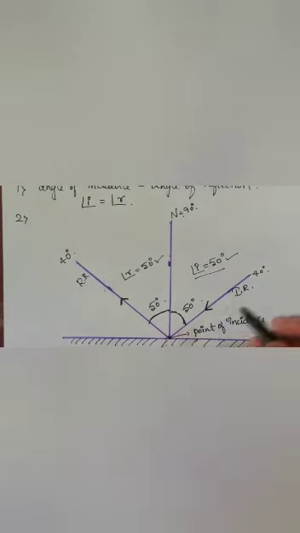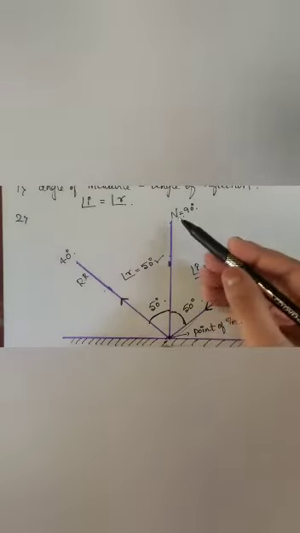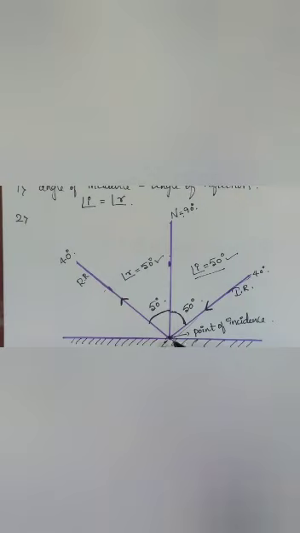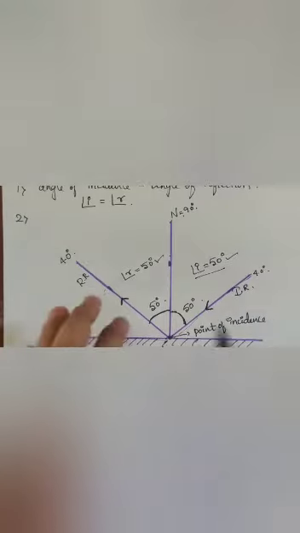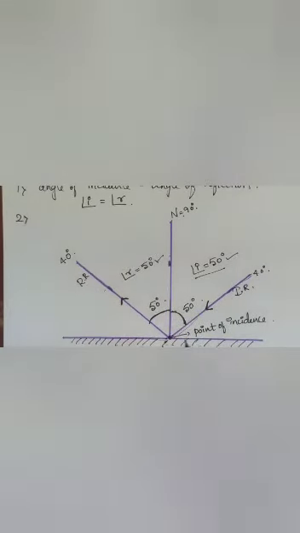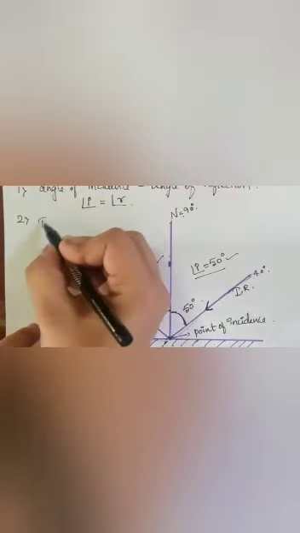So I'll repeat it. This is the incident ray, this reflected ray, and the normal to the point of incidence all lie in the same plane. All lie in the same plane means in this mirror position only, in the same plane, that all light rays will fall here.